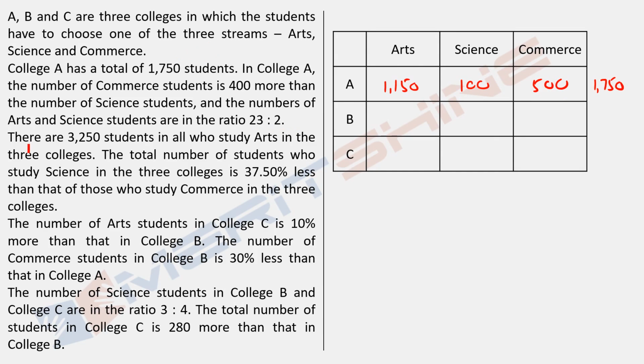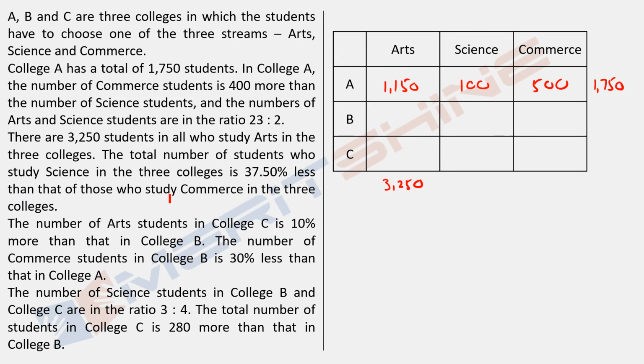Let's move forward. There are 3250 students in all who study arts in the three colleges. 3250 arts, so let's just write it down here. 3250. Simple data. Move forward. The total number of students who study science in the three colleges is 37.50%. 37.50% is 3 by 8. 12.5% is 1 by 8. It's 3 by 8. All of you know that.